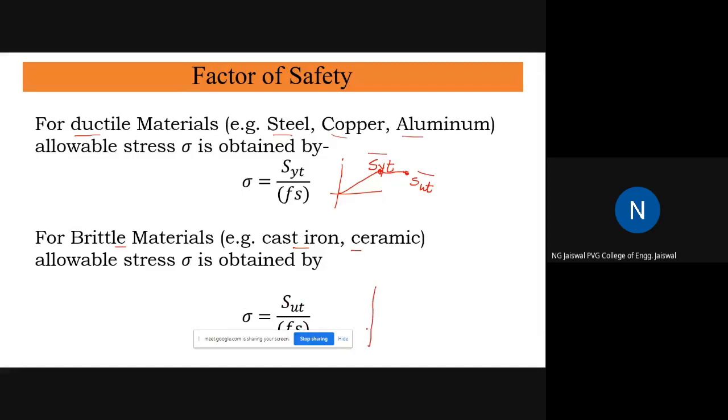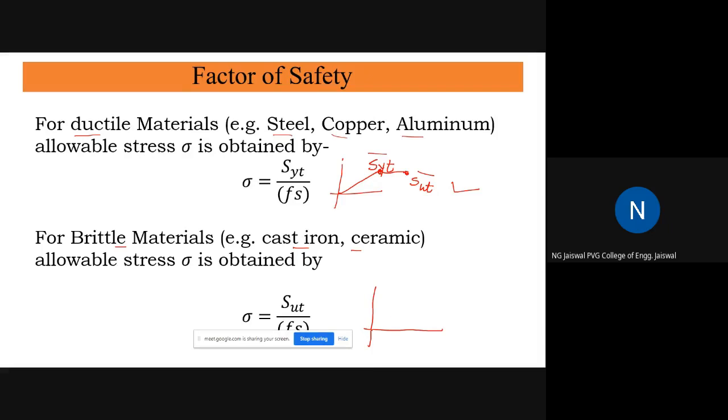The reason for this, that this is SYT by factor of safety and this is SUT by factor of safety, is that if you refer to the stress strain diagram of a brittle material, this is what I had drawn earlier. This is the stress strain diagram of a ductile material. If you refer to it in strength of materials, you must have seen.